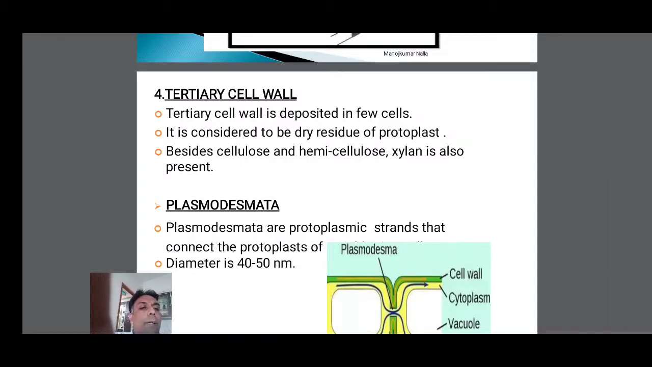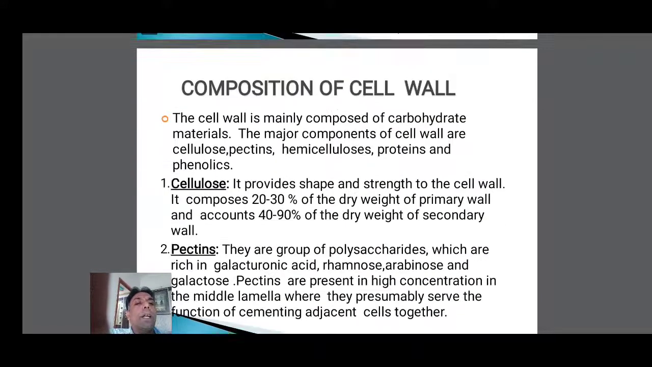Here you can observe this is one cell, and another cell. The yellow color is the protoplasm. The green color is the cell wall. So the yellow protoplasm thread-like structure connects one cell to the other cell through a pit between the two cells. The cell wall contains pits. Through the pit, the thread-like protoplasm connects one cell's protoplasm to the other cell's protoplasm.